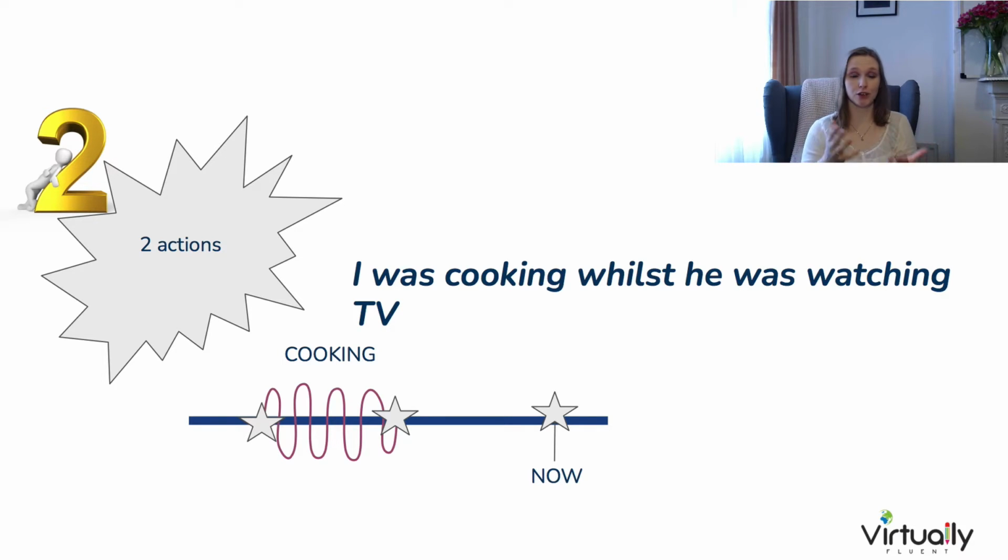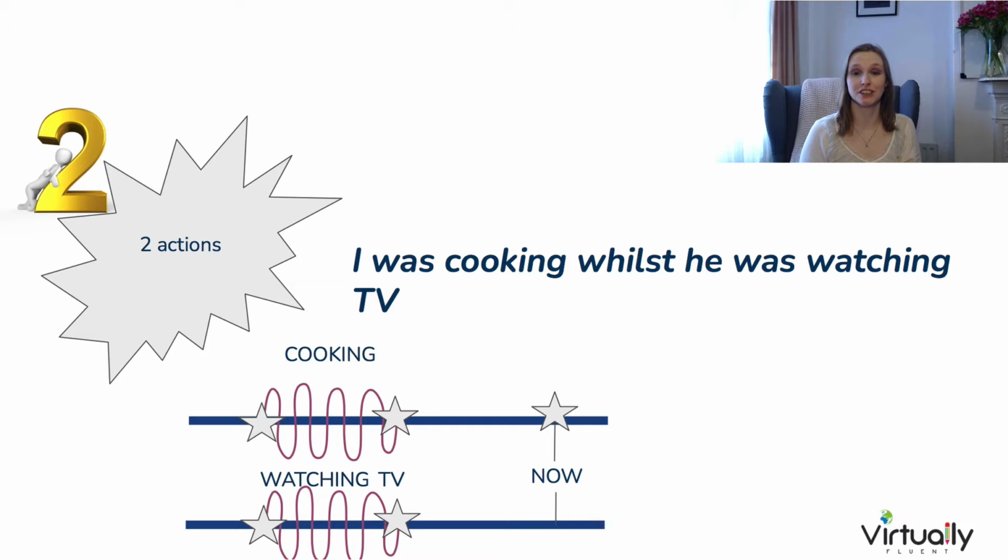I was cooking could be drawn on a timeline like this. The cooking started and finished in the past and it continued all that time in between. But we have a second event too, which is watching the television. I was cooking whilst he was watching the television. Both of these events started and finished in the past. We don't know the exact time that this happened, but we can guess and we know they were both at the same time.